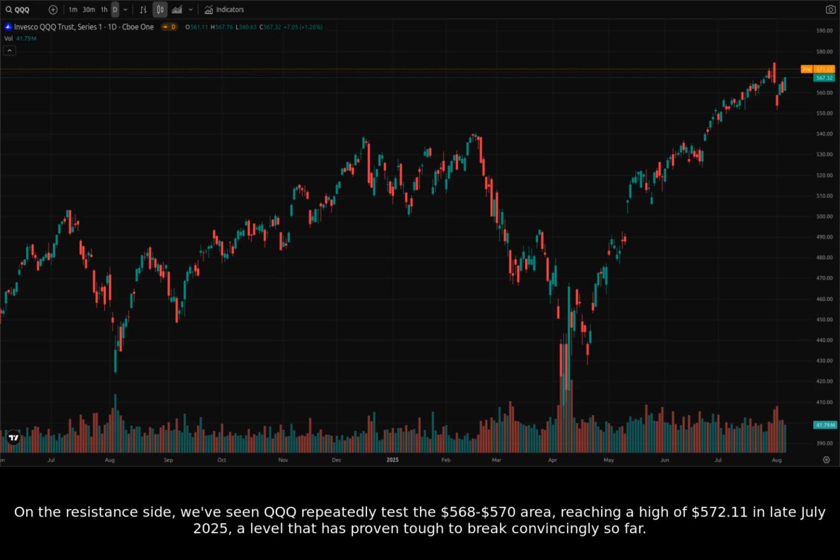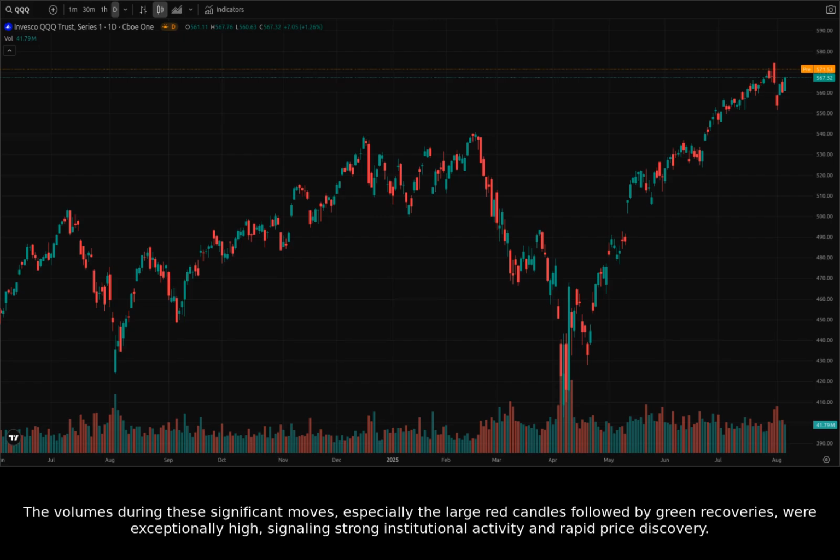On the resistance side, we've seen QQQ repeatedly test the $568 to $570 area, reaching a high of $572.11 in late July 2025, a level that has proven tough to break convincingly so far. The volumes during these significant moves, especially the large red candles followed by green recoveries, were exceptionally high, signaling strong institutional activity and rapid price discovery.